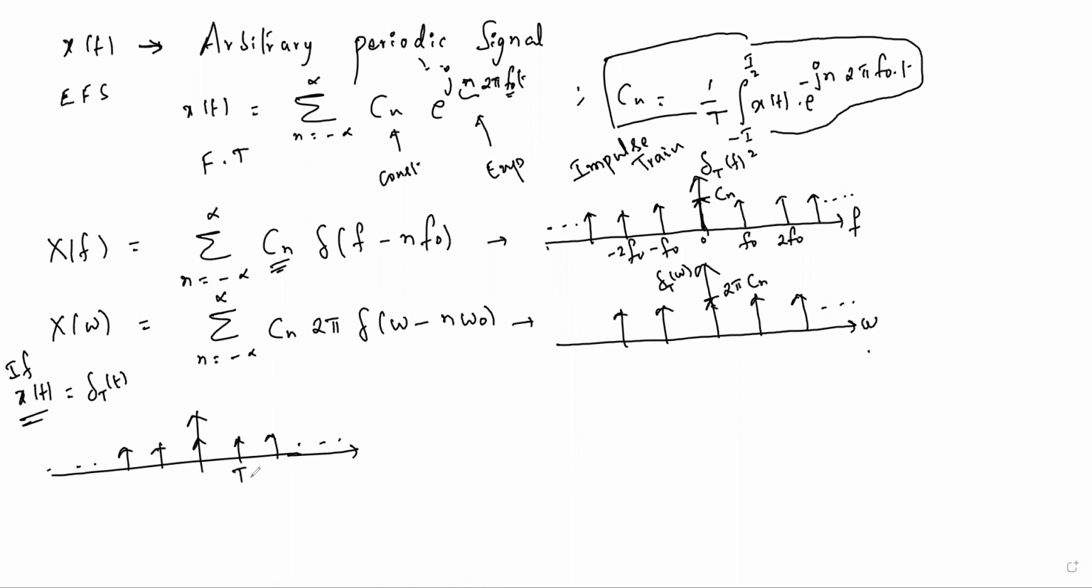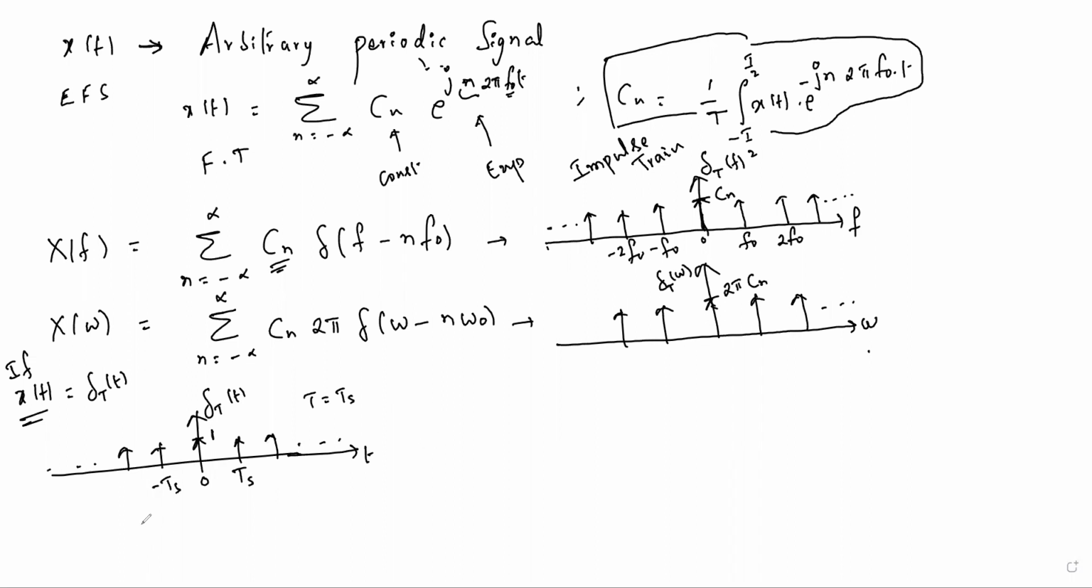Let us take some Ts, minus Ts. So the time period is Ts for this signal, and the amplitude is 1. So this is the impulse train in the time domain. Let us find the Fourier transform of this impulse train. Take x of f first.